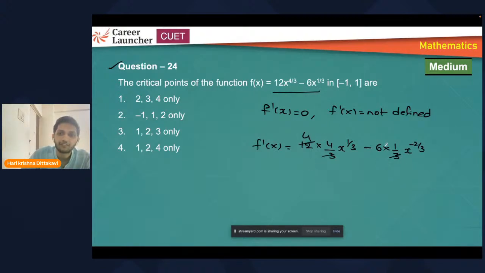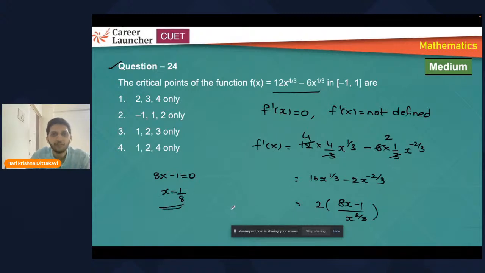So I'm cancelling out 2. I'm getting 16 x power 1 by 3 minus 2 x power minus 2 by 3. If you take the LCM and simplify, we'll get (8x minus 1) upon x power 2 by 3. So f dash x is equal to 0 means the numerator can be 0, so the x value will be 1 by 8. f dash x not defined means when the denominator is equal to 0, which means x power 2 by 3 must be 0, so x is equal to 0. So these two are the critical points.